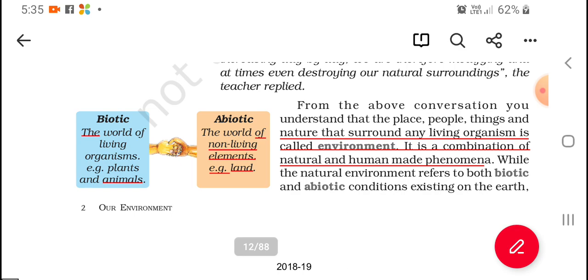Just imagine a situation. You are in a classroom surrounded by the blackboard, your pen, pencil, books, teachers, friends. Now this is your environment in school. If you come home, there is a different environment. Those environments are different from each other, and in both environments there are 2 components, biotic and abiotic elements. Okay. Nature that surrounds any living organism is called environment. It is a combination of natural and human-made phenomena. Okay.